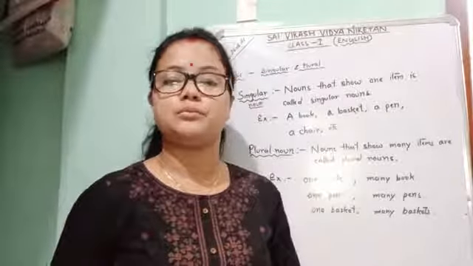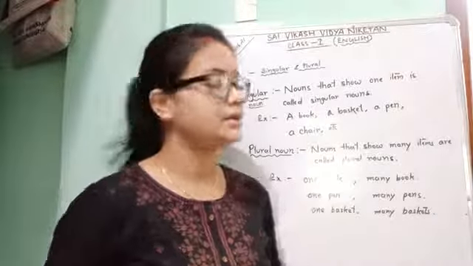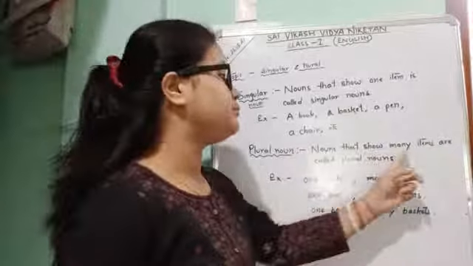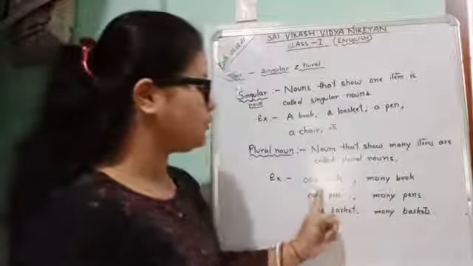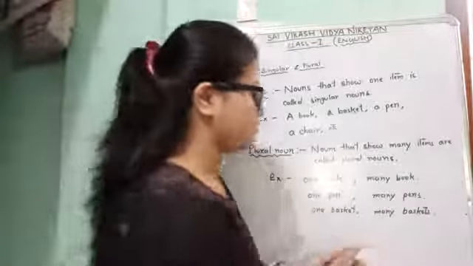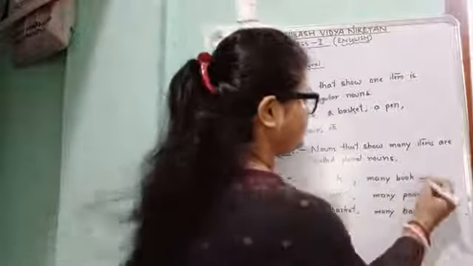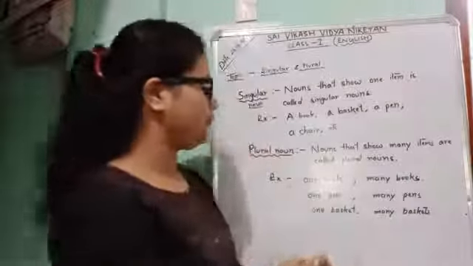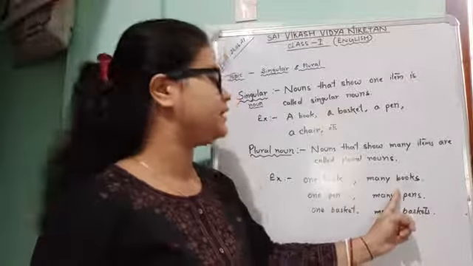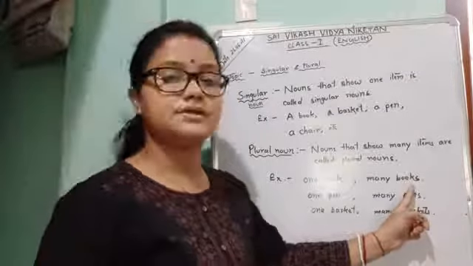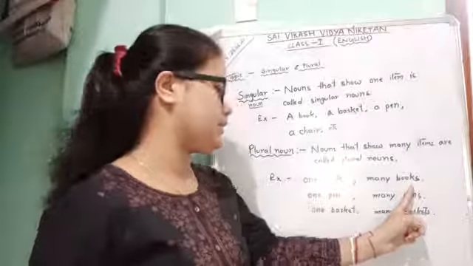Nouns that show many items are called plural nouns. For example, one book, many books. Here, books denotes plural form, plural noun.